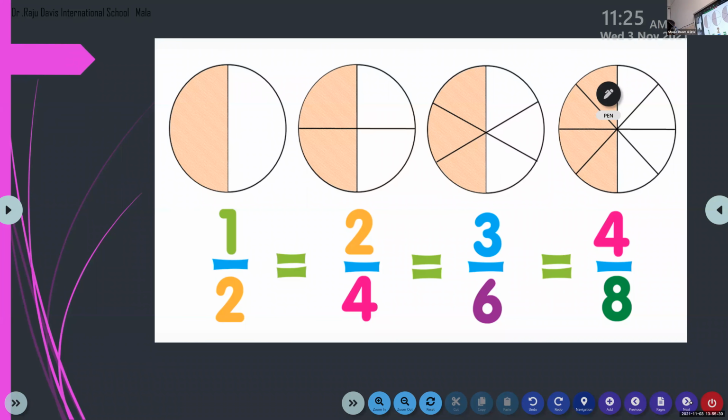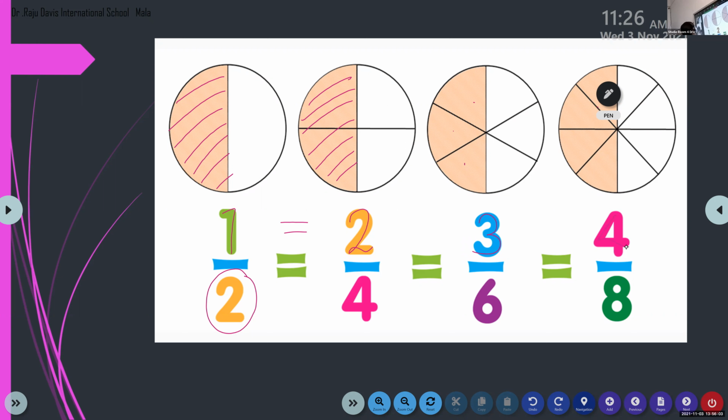In the last class, look here, all of you. All of you mute your device and please understand the concepts here. Listen carefully. So here, children, it is divided into 2 parts, and we got 1. And in the same picture, if it is divided into 4 parts and you are taking 2 from that, they are equal. You can see the amount. And again, here it is divided into 6 parts. You are taking 3. They are equal, and here it is 4.